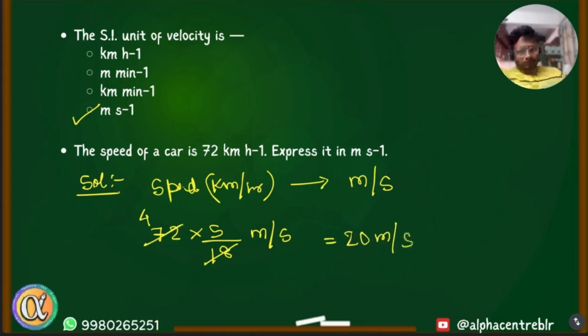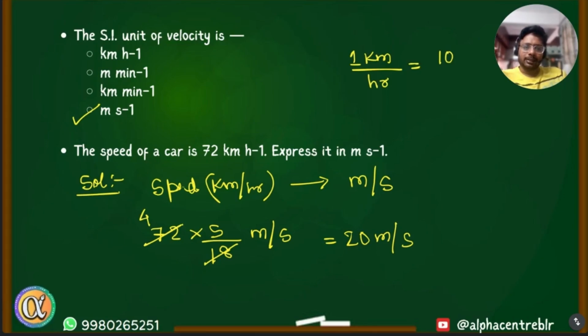That's our final answer. I would also like to explain why we did 5 by 18 or 18 by 5 so that you can generalize this understanding. See, 1 kilometer per hour, I can write it like this. Now we need to convert this to meters per second. 1 kilometer is 1000 meters, correct? And 1 hour is 3600 seconds.